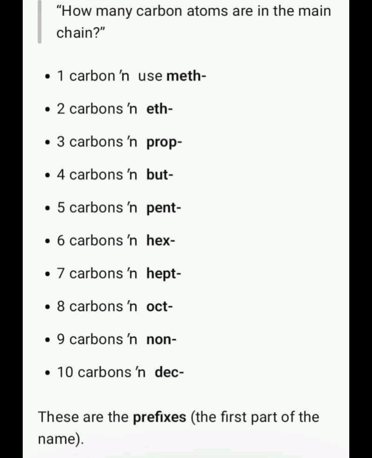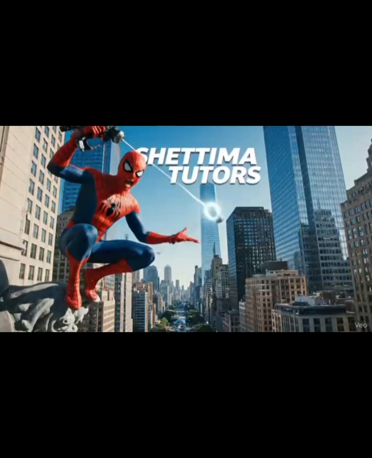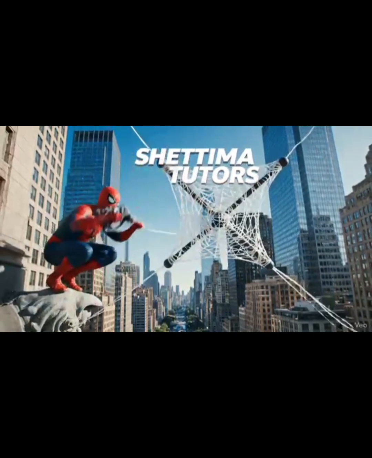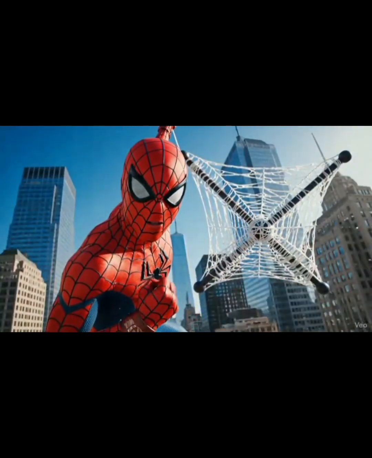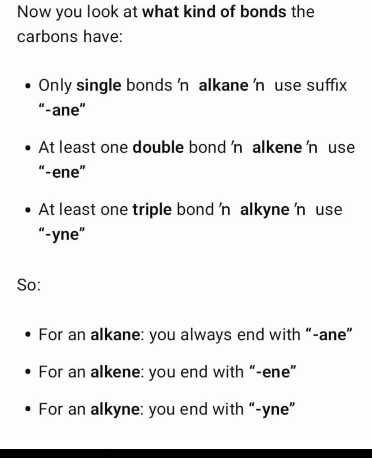Now, what kind of bonds do your carbons have? Alkane is a single bond. Alkene is a double bond. Alkyne is a triple bond. Alkanes are single bonded, with a double bond you have alkene, and with a triple bond it's alkyne.